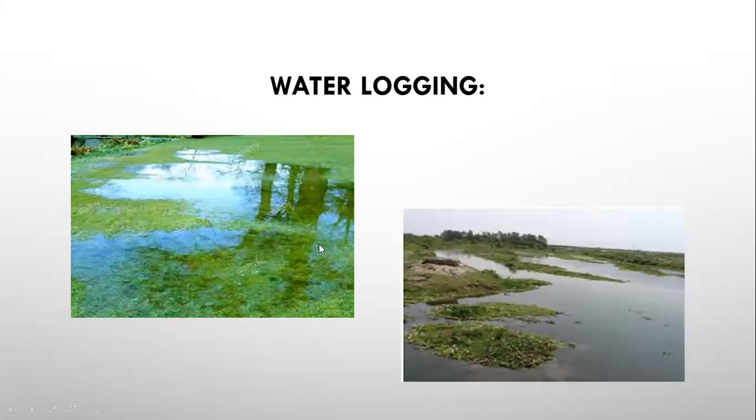Waterlogging is another factor which affects agriculture badly, because if there is standing water on the roots of the plants, the supply of oxygen is stopped. So this is known as waterlogging. This also affects agriculture.